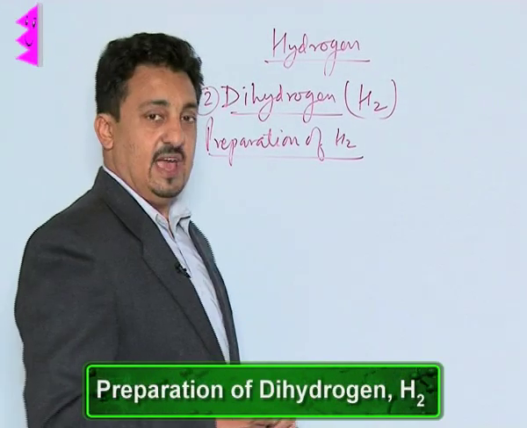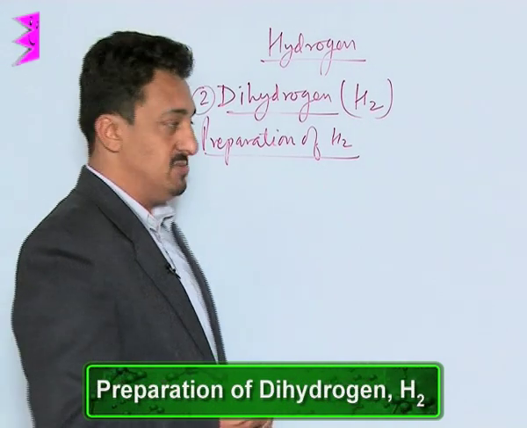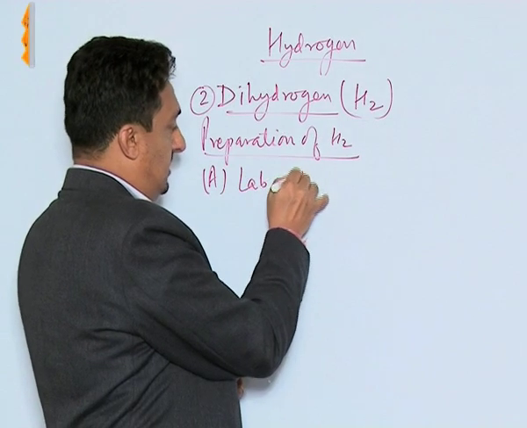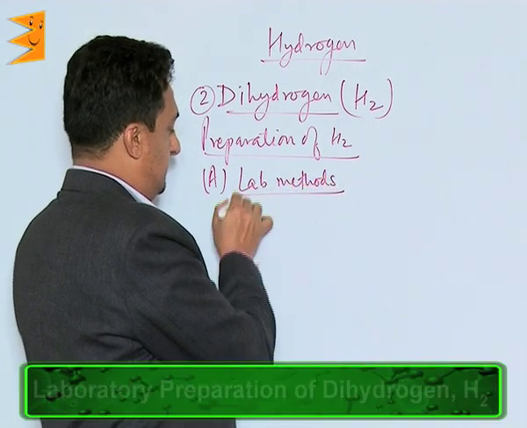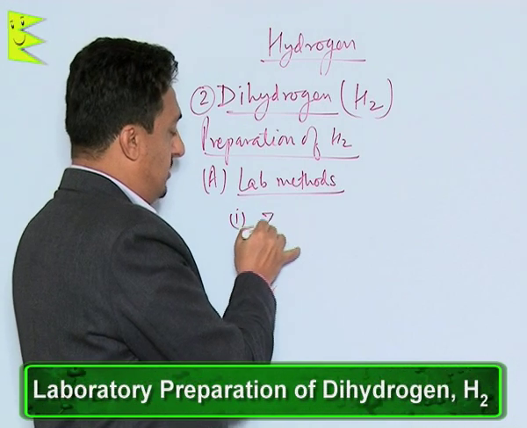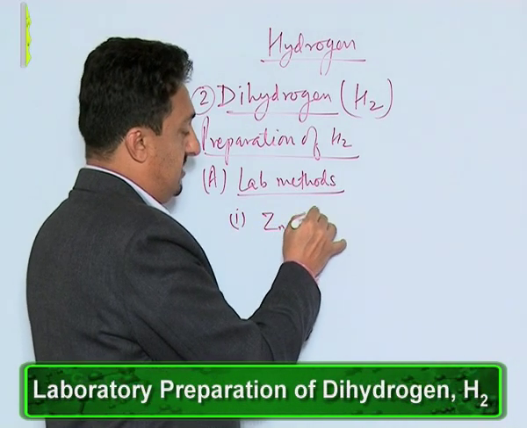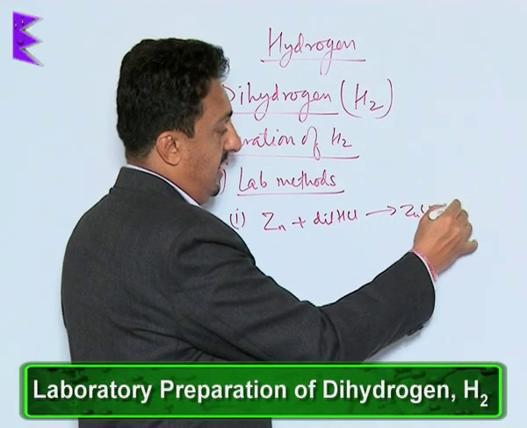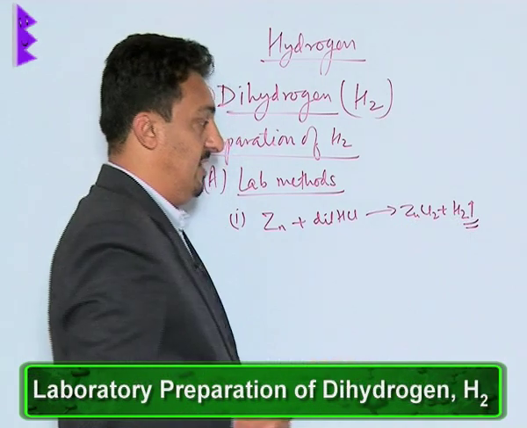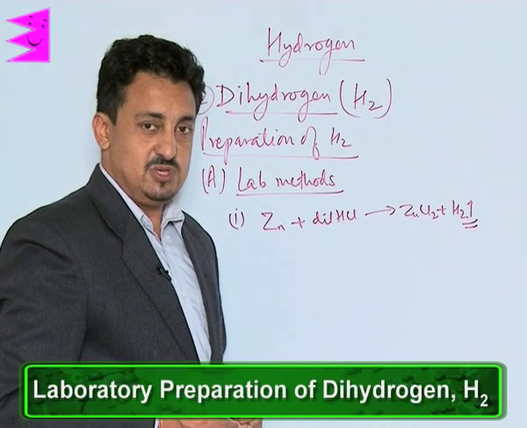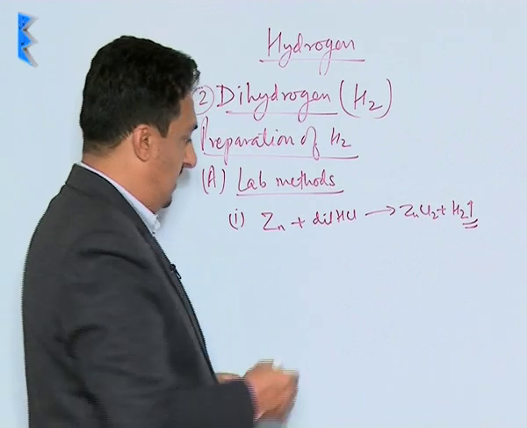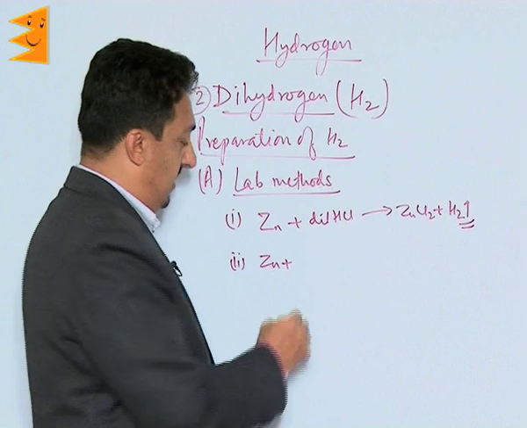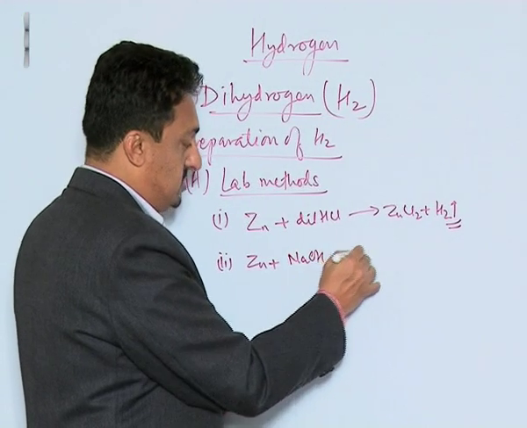Preparation of dihydrogen. Let us see the preparation methods. First, we will see the lab methods. The first lab method involves reacting zinc with dilute HCl. This forms zinc chloride and hydrogen gas is released, which can be collected by downward displacement of water. The second method is again reacting zinc with alkalis like NaOH.